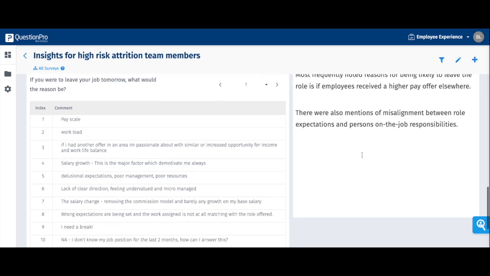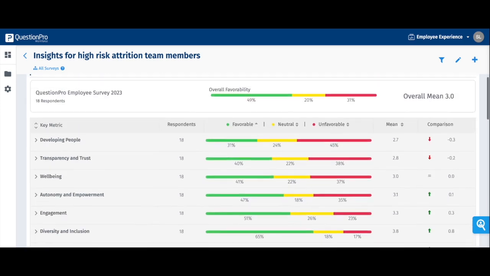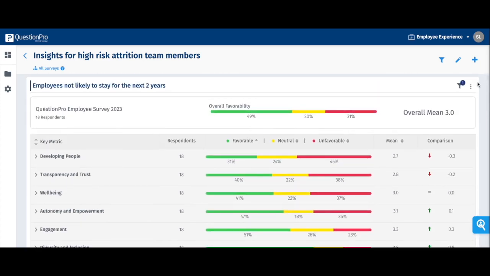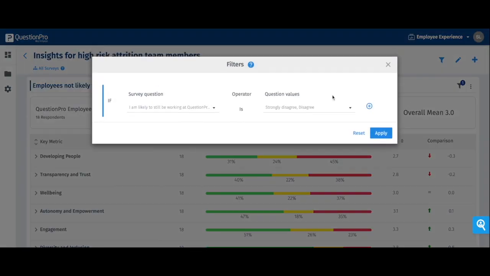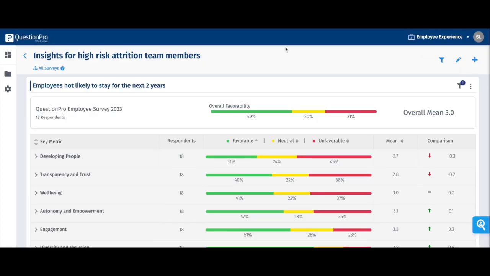And again, you can add any number of interpretation widgets that you'd like. So we just wanted to show you one use case for filtering questions. Of course, in here again, you can filter any one of your results by any one of the questions. So if your interest is maybe other than retaining your top employees, but you want to see somebody who's not as satisfied with the communication, somebody who doesn't have a stronger relationship with their manager, how are they answering the rest of the survey? You can literally filter results by any one of the questions in the survey and see how one or multiple survey questions have impact on the rest of the survey.